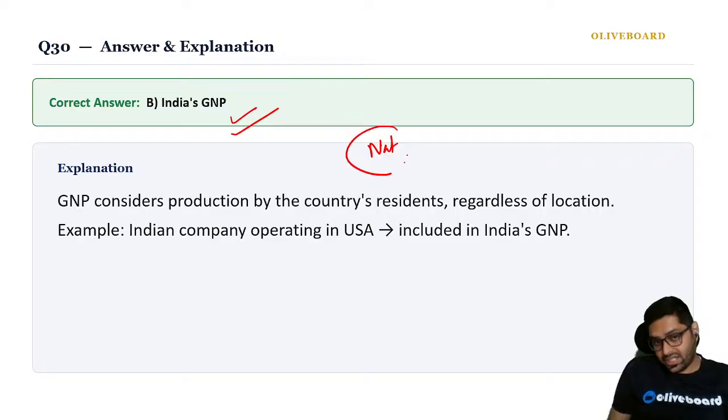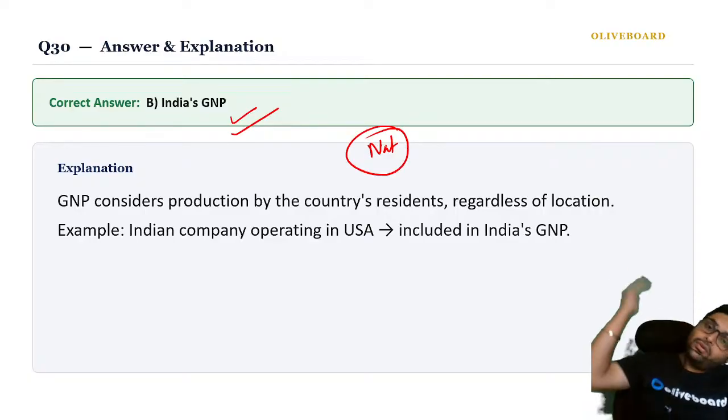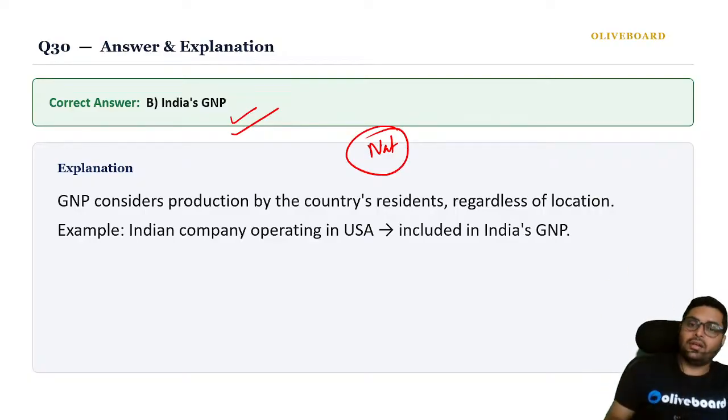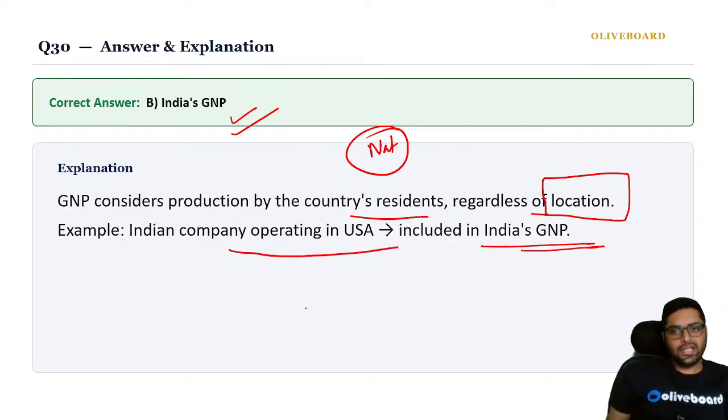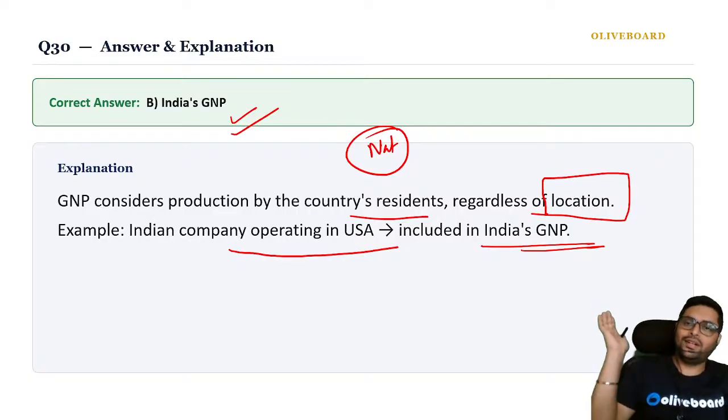Now, national people can be outside also, na? That's why they are included. Considers production by the country's residents regardless of location. So, even an Indian company operating in USA, it will be included. Okay, so always remember national means even in Mars also if some Indian is there and is producing something that also will be counted. Okay, please remember like that.